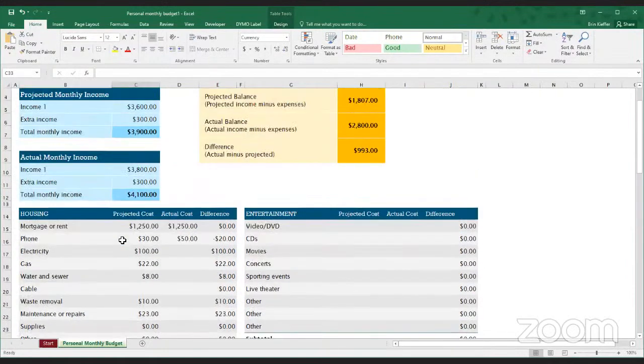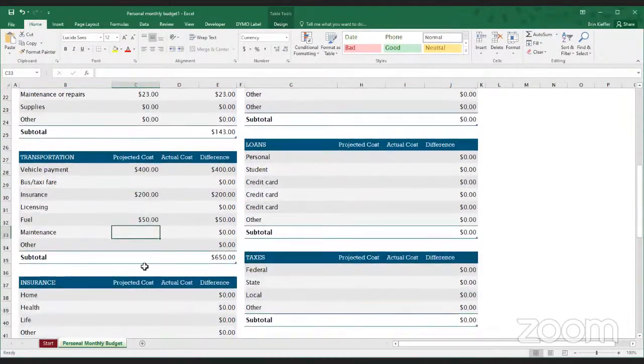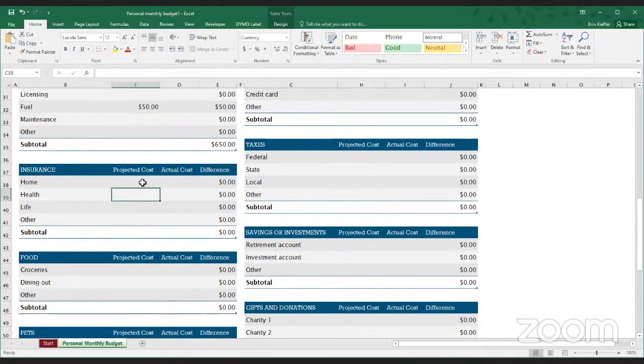One thing to keep in mind, of course, is that this is a monthly budget for a single month. So if this month is one where you would have vehicle maintenance, you would want to put a number in there. Otherwise, you can leave it blank. Insurance. In this case, we'll go ahead and just add a number to make it show up.